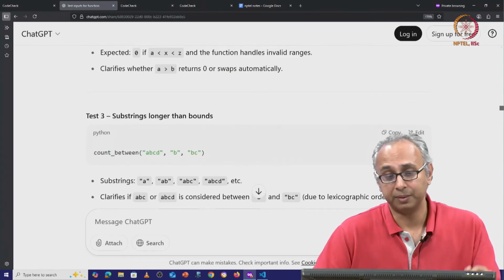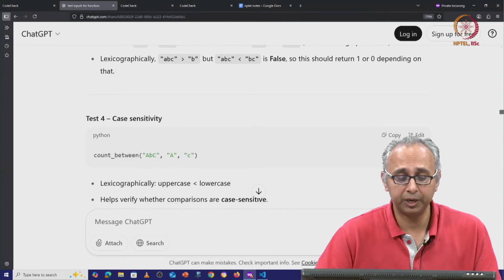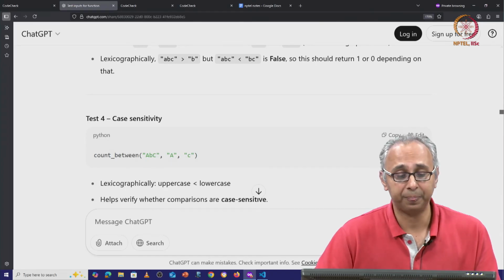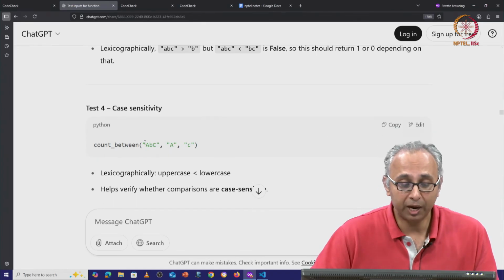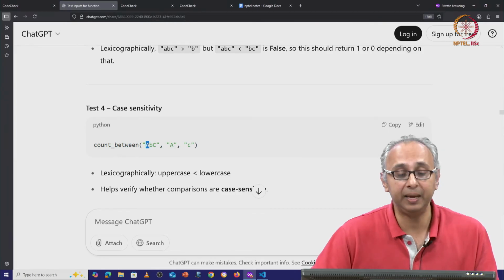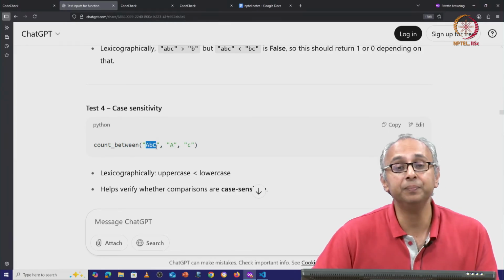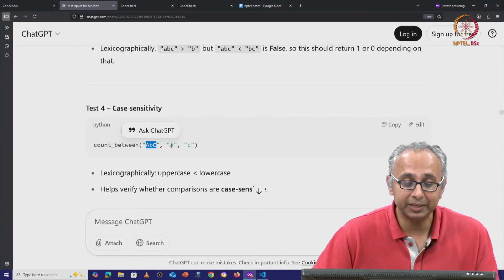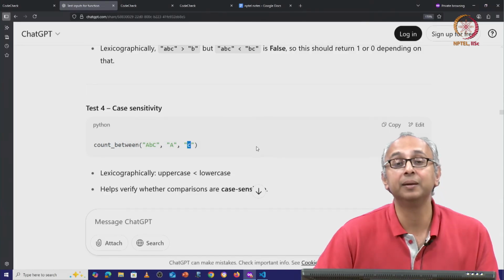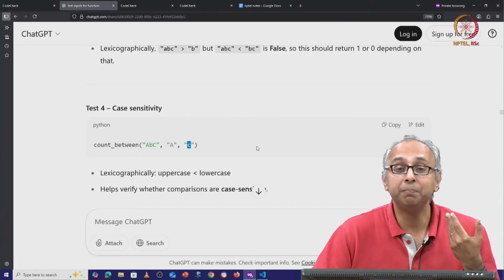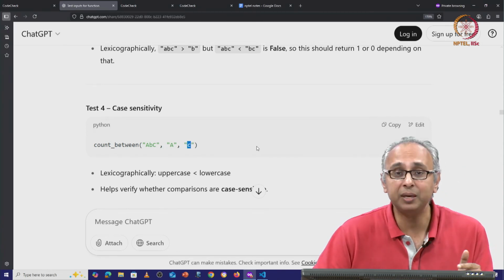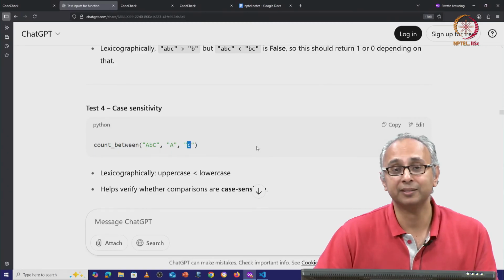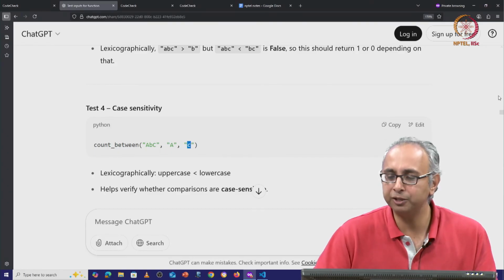Then it tries some other inputs that actually don't work. This one is very interesting. It says, what about case sensitivity? So I give you a string capital A, little b, capital C, and then I give you the bounds capital A and little c. Maybe we mean we want to be case sensitive, or maybe we don't want to be case sensitive. Again, a very good suggestion.